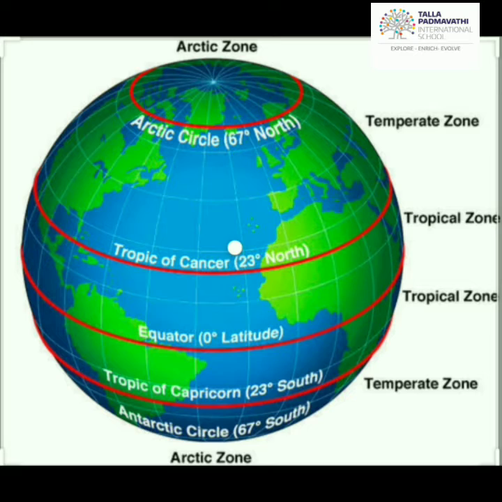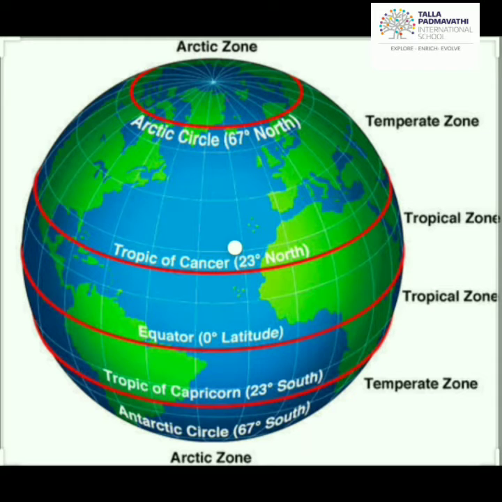Now let's know about the frigid zone. This zone is beyond the Arctic Circle in the north and beyond the Antarctic Circle in the south. As this zone receives very little heat from the sun, the region is extremely cold throughout the year. Now let's see about longitudes. What are these longitudes, and how do they help us? Just now we heard that latitudes divide the earth into heat zones. Similarly, longitudes divide the earth into time zones.